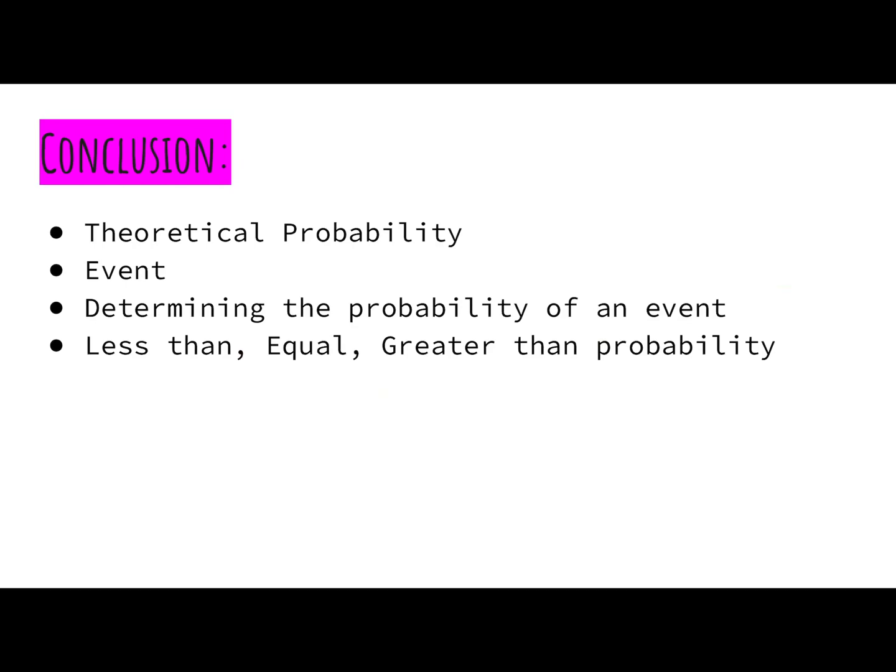So let's go over our conclusion here. Today we talked about theoretical probability, and theoretical probability is what we expect the outcome to be after conducting our trials. And then an event is an outcome or a grouping of outcomes, right? And then we determine the probability of an event. We did a few examples with that. And then we discovered some less than, equal, or greater than in probabilities. Basically, what was the chance of something happening?